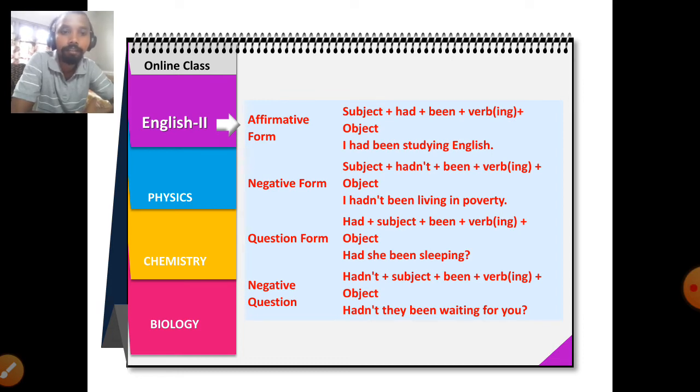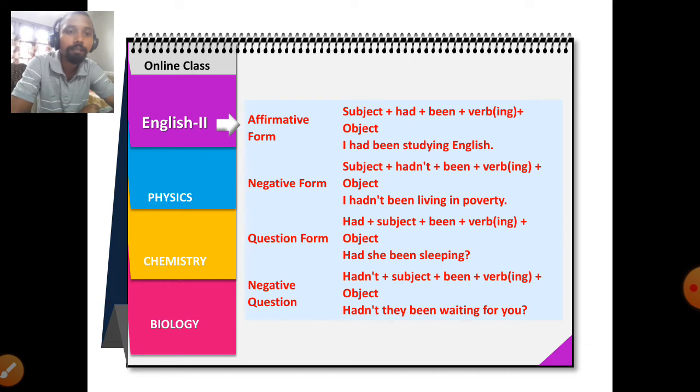So you can see on your screen four types of formation. First one is affirmative formation: subject plus had plus been plus verb 1 plus ing plus object. One example is given here: I had been studying English.